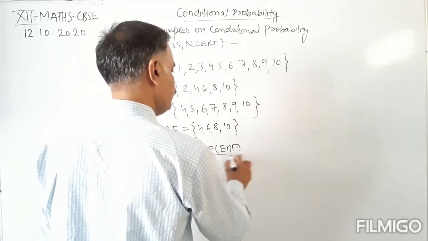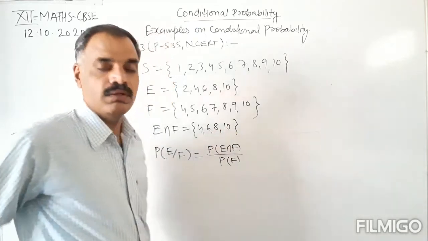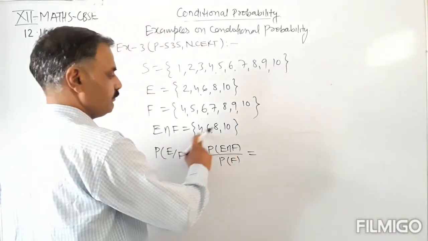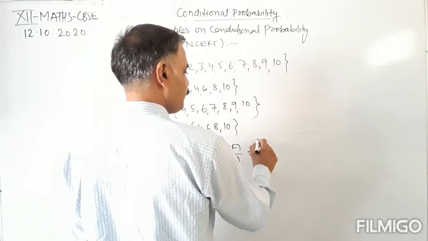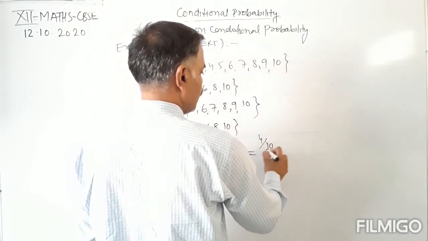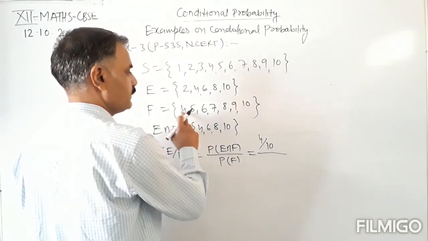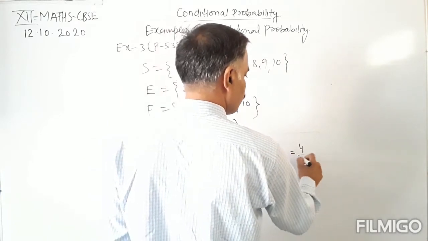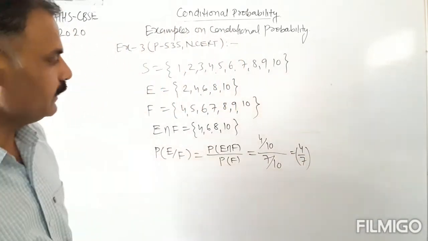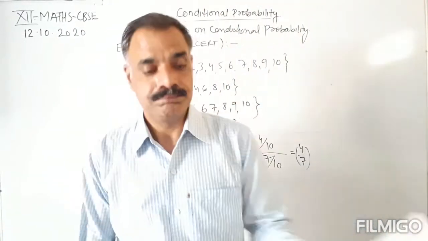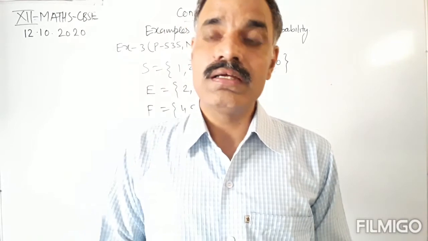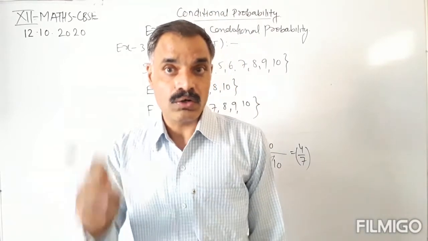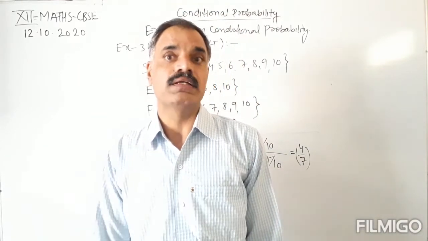E intersection F has 4 elements out of a total of 10, divided by P(F), which has 7 elements, so 7 upon 10. So this equals 4 by 7. The probability is 4 by 7. The given event, or known event, will be treated as the sample space.